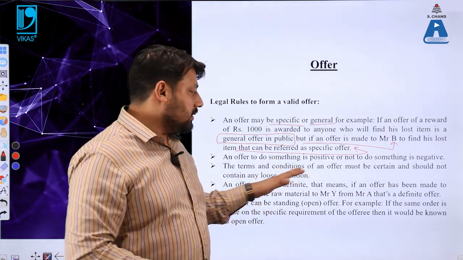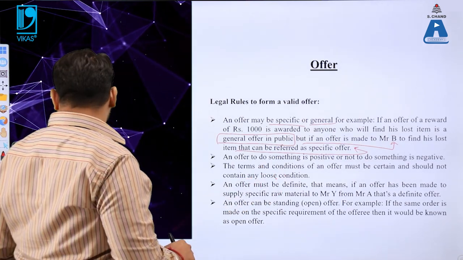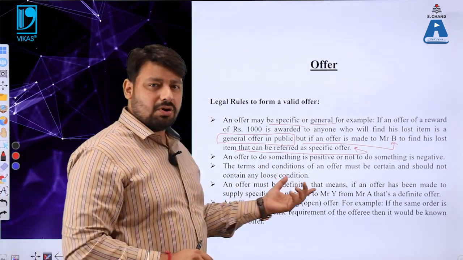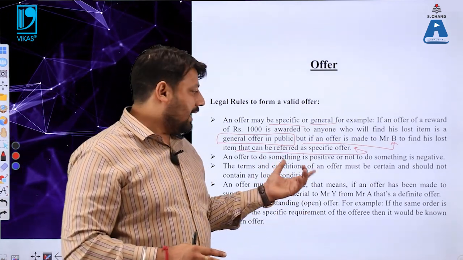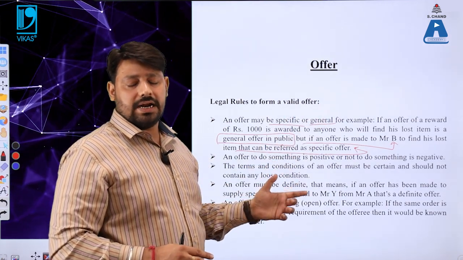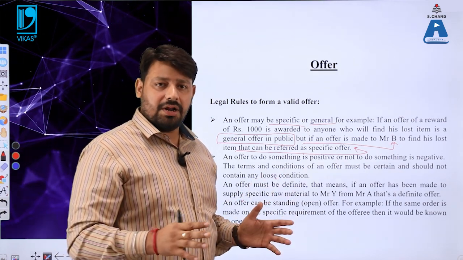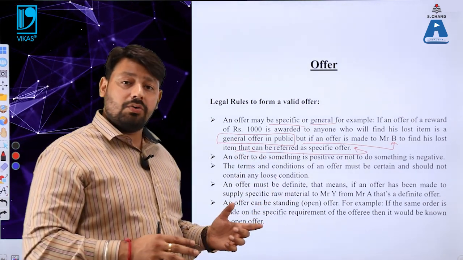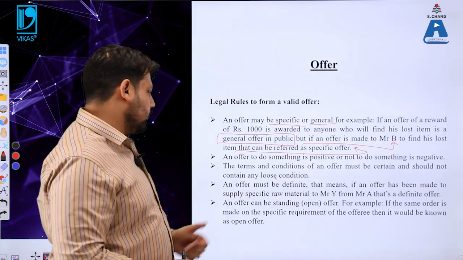If the terms and conditions in an offer are vague, and if you are giving any loose content in the terms and conditions of an offer, that will lead to an invalid offer. We can say not a voidable agreement, but that would lead to an invalid offer. I hope this point is clear to you. Let us move to the next point.